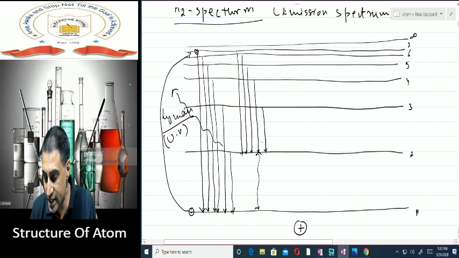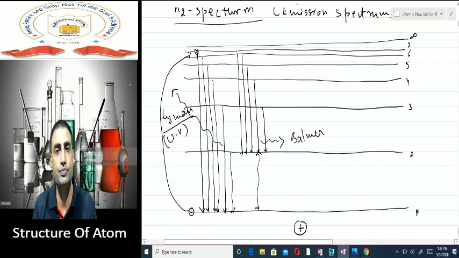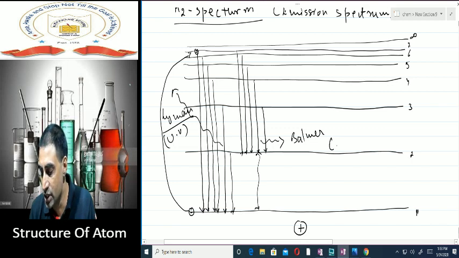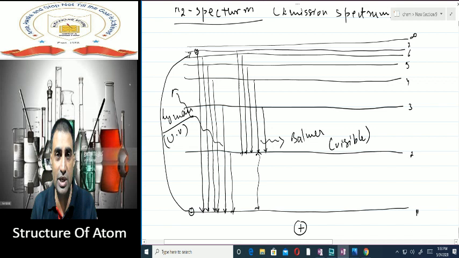And the series is known as Balmer series. Balmer series has got lesser energy than Lyman. So lesser energy than ultraviolet is visible. So Balmer lies in the visible region.